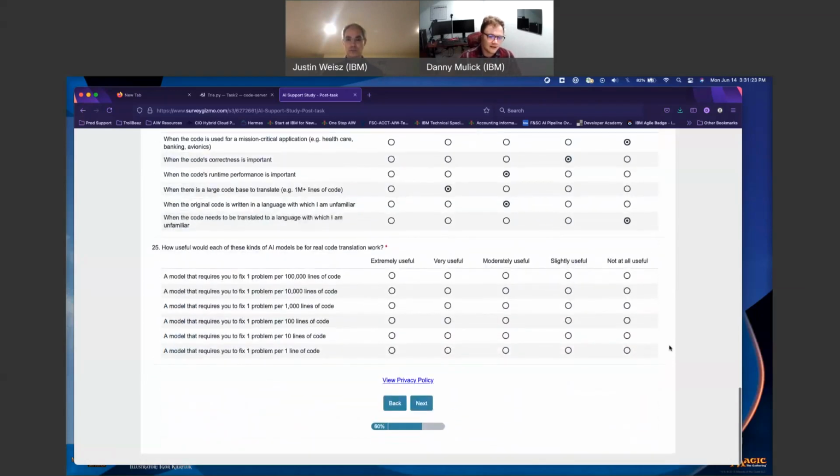How useful would each of these kinds of AI models be for real code translation work? I would say that if you have to make a fix every one line, no. But I feel like, not to say this is a linear progression, but my first response is a model that requires you to fix one problem per 100K lines. That's very useful for me if that means it's a good system. I would even say 10K is still extremely useful.